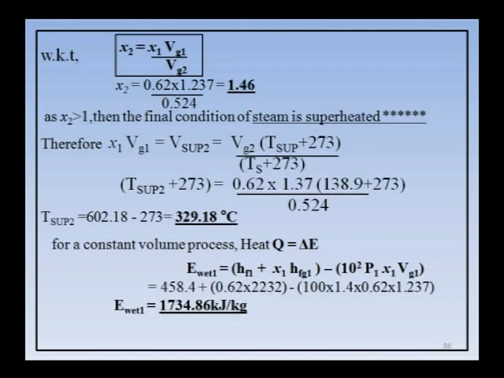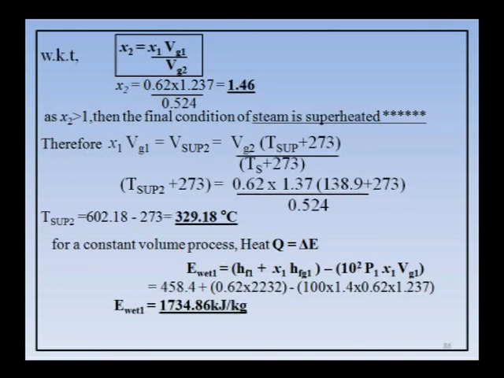Next, according to the first law, for a constant volume process, heat transfer Q is equal to delta E, because you know W is 0. So, what is delta E here? Delta E is equal to E2 minus E1. Generally we have taken E wet 2 minus E wet 1, but in this case you should not take it like that. E wet 1 is wet only, no doubt in that.